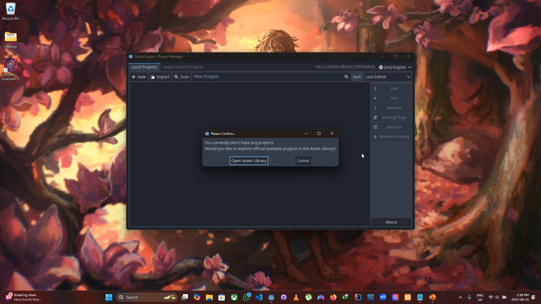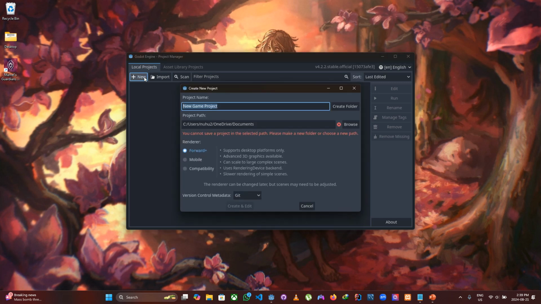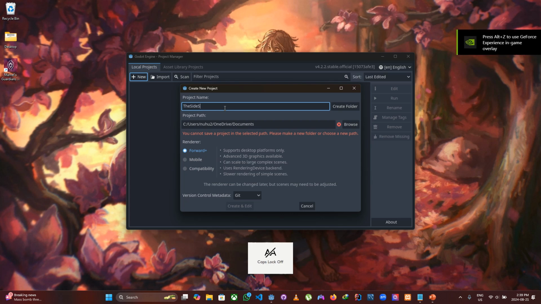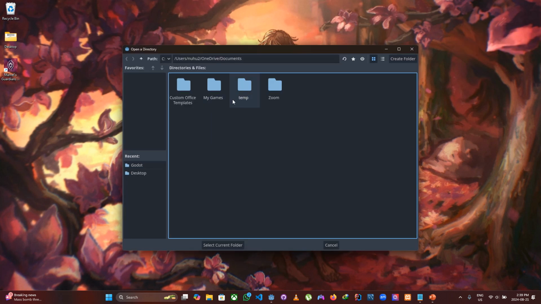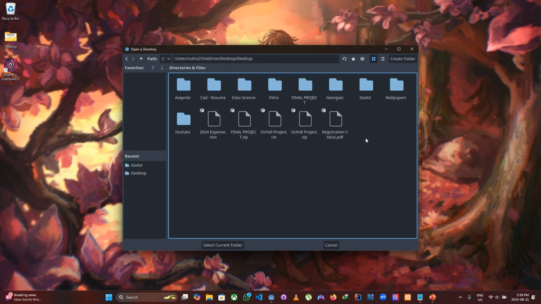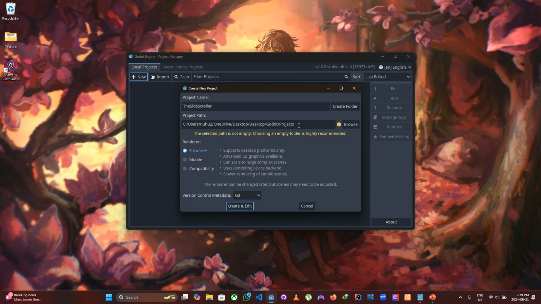As you can see, it's empty. Let's just go to new. I don't want to stress too much about the name. Let's just call it the side scroller. Huh, okay. Seems like my R is not working today. And let's just put it inside the desktop. Let's just put it inside Godot and inside projects. Okay, let's create the folder.